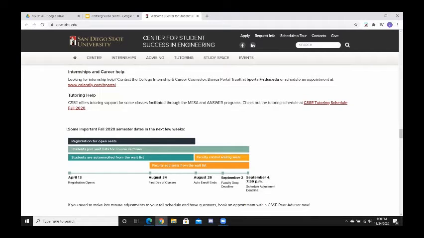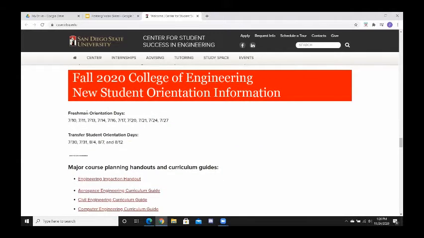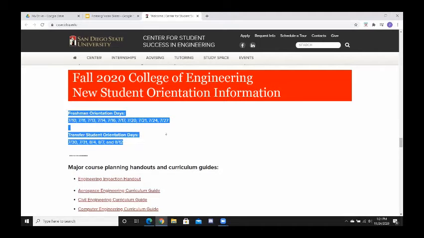And you'll be able to see here, based on where we are in school. Right now we're in fall 2020. So here are a few important dates for the fall. Continuing down, we have orientation dates. These aren't relevant at the moment, but for incoming freshmen, these could be very important dates.